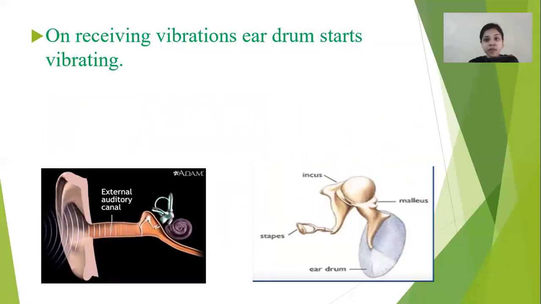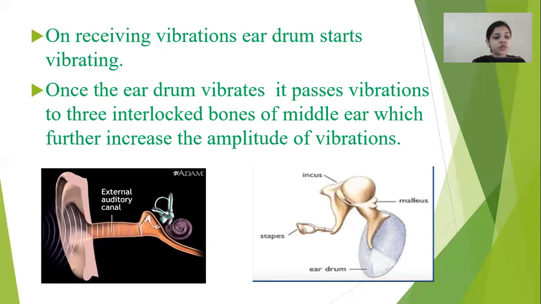On receiving the vibrations, the eardrum also starts vibrating, because the vibrations hit the eardrum. As soon as it receives the vibrations, it starts vibrating. Once the eardrum vibrates, it passes the vibrations through to the middle ear.